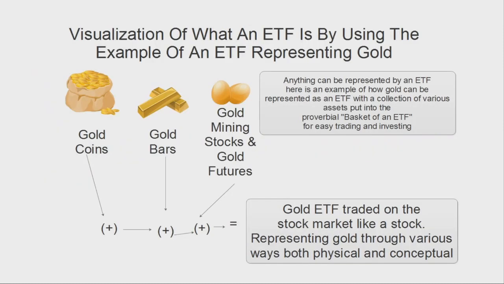An ETF is commonly explained as a basket of assets. For example, an ETF representing gold can represent the value of gold in various ways by using gold coins, gold bars, so basically physical forms of gold. As well, it can also represent other aspects of gold's value in terms of gold stocks and gold futures contracts, and perhaps even gold certificates.